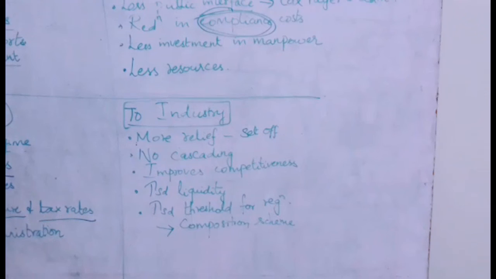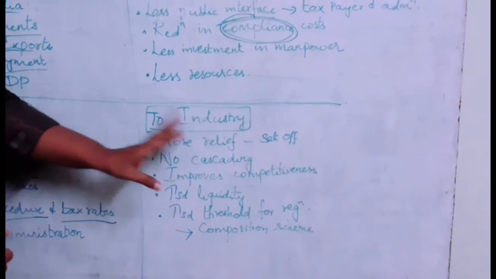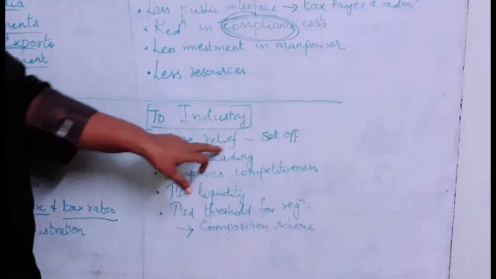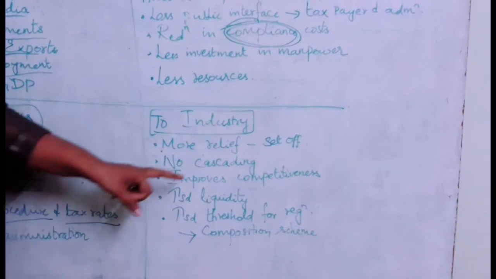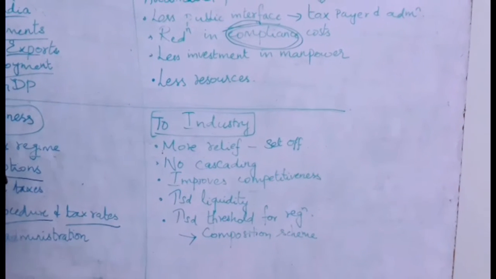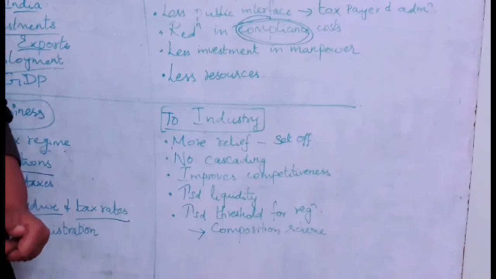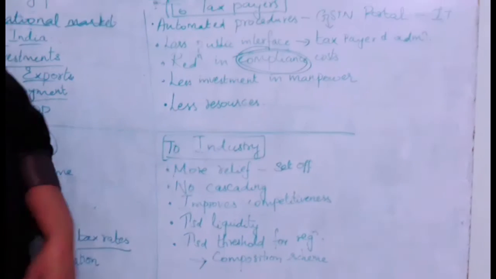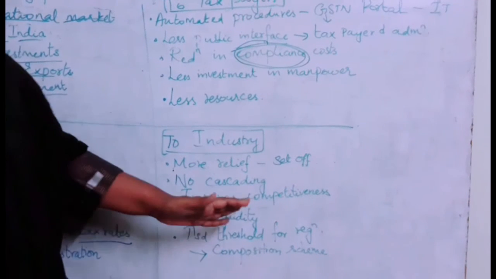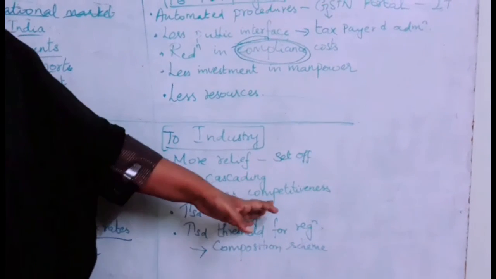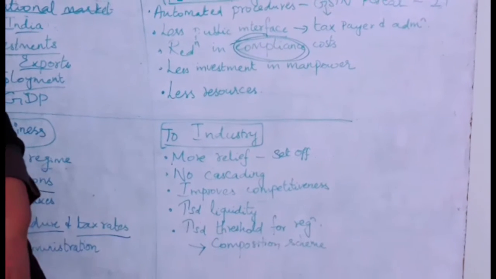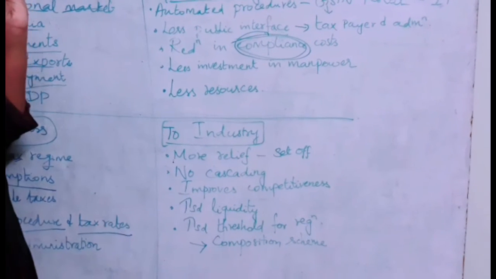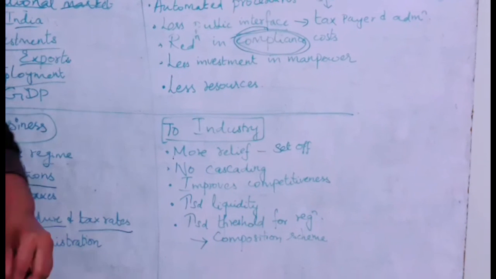What are the benefits to the industry? Now there is more relief. Because of the set of provisions, you will be taking more relief. Your cost will be cut down. There will be no cascading. This we have already discussed. Since you have so much money to invest and you don't need to spend so much time on the tax payment, you can concentrate fully on improving your quality. Because of that, your competitiveness also will be increased in the market. Increased liquidity. You're paying lesser tax, which means you will be left with more money. So as a result, there will be more liquidity.